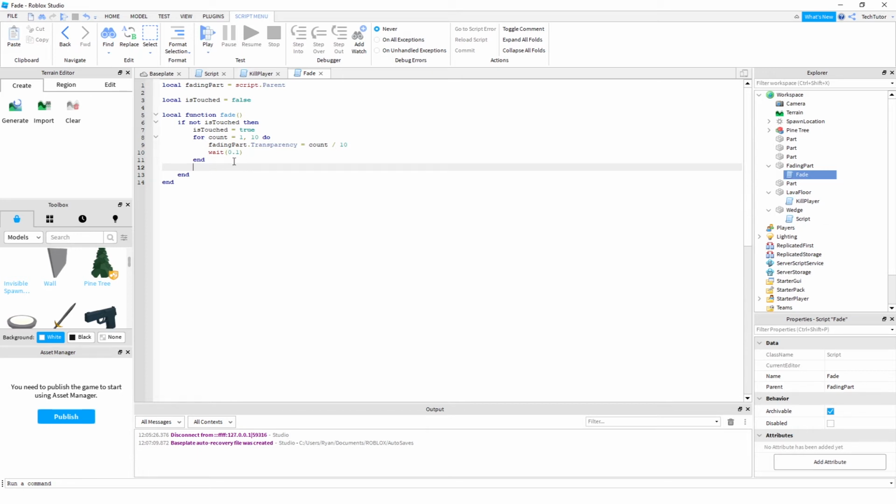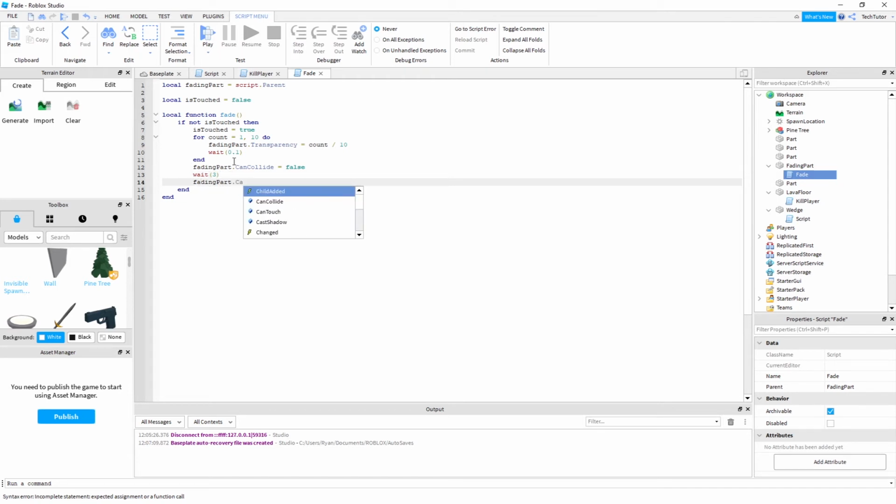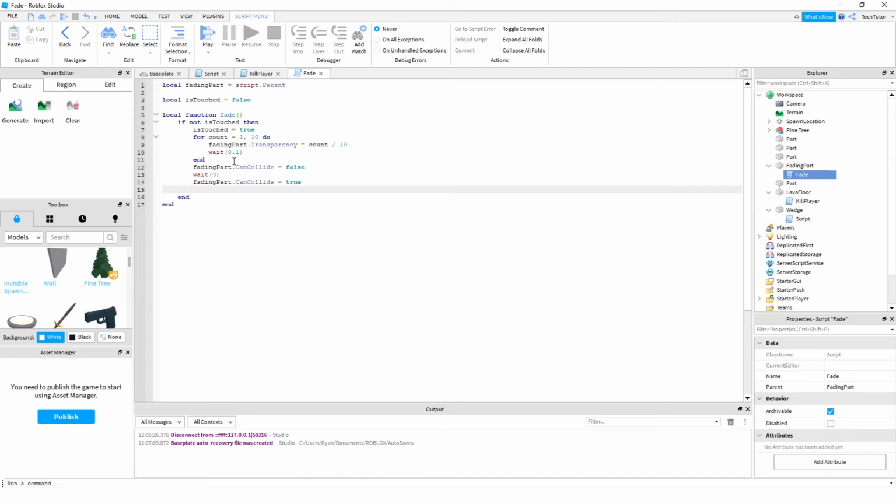And now you're also going to make the fading part so that the user would fall through it, and you'll say can collide is false. And then to make it reappear, let's go ahead and wait 3 seconds. Now we'll set that can collide property back to true. This will make it reappear. And then we will also reset that transparency back to 0. And we will also reset our isTouch back to false. So that way, again, if the user is not currently touching it, we want to reset that.